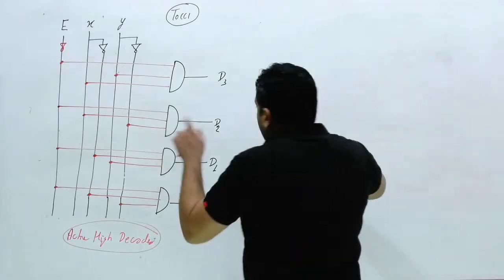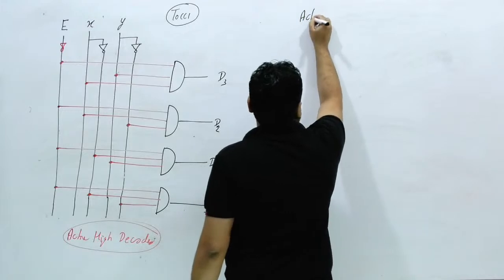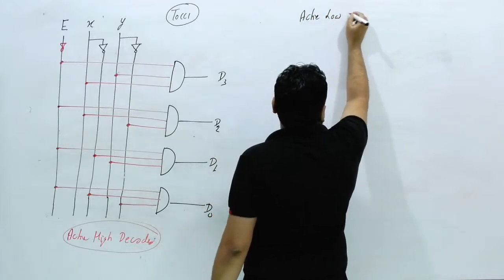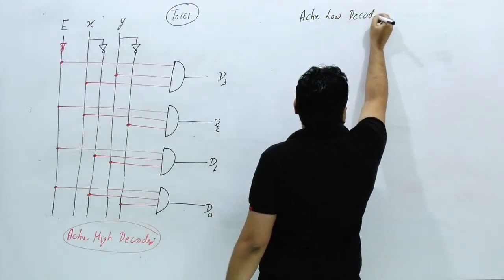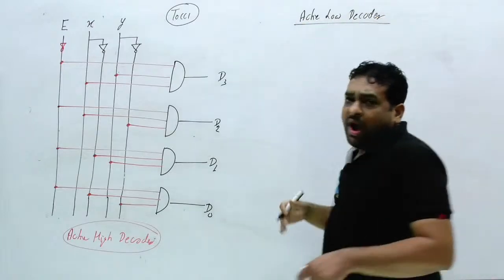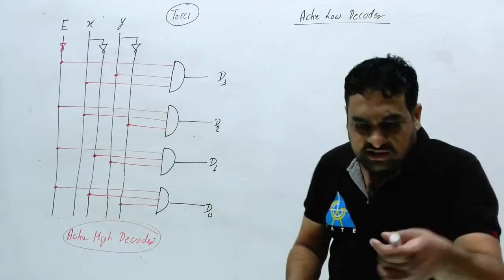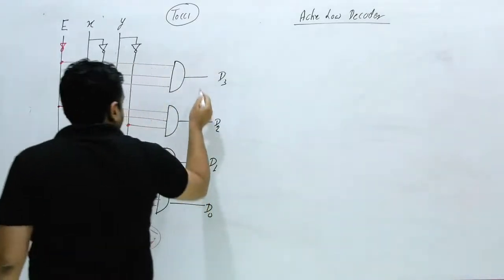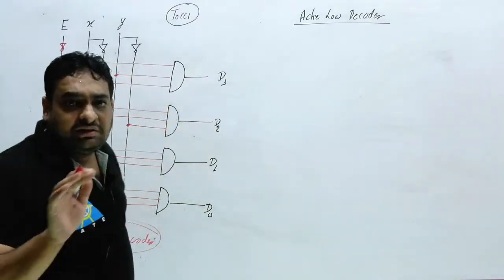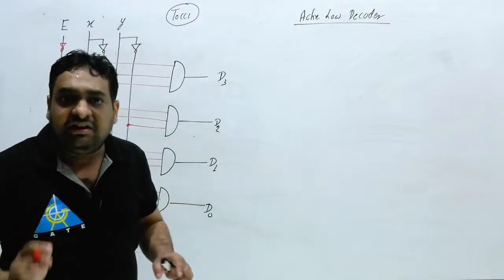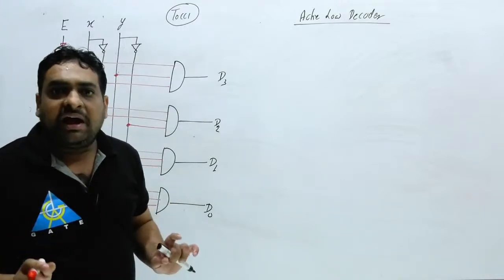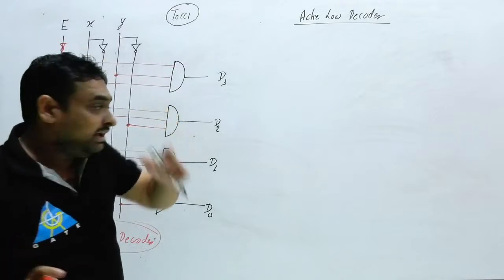Now our next target is the active low decoder. Why is an active low decoder required? The reason is that generally we implement any circuit with NAND gates.